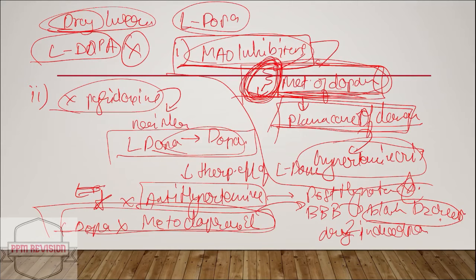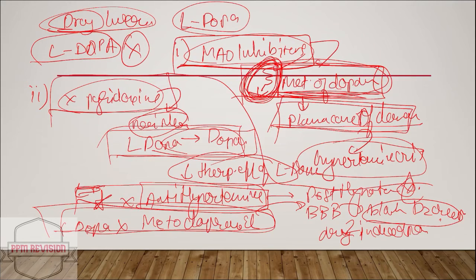In case of pyridoxine, there is peripheral conversion of L-DOPA to dopamine, and the therapeutic effect of L-DOPA is reduced. With antihypertensive agents, there is worsening of the postural hypotension. And L-DOPA with metoclopramide, which crosses the blood-brain barrier, results in drug-induced Parkinsonism. Hopefully the drug interactions are clear to all of us.